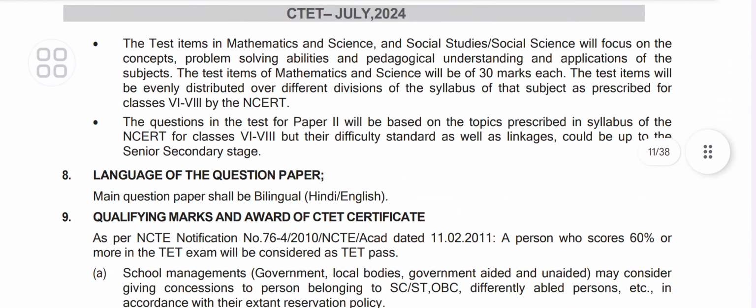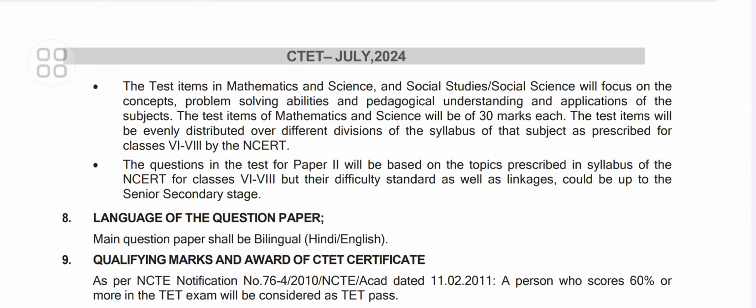The test items in mathematics and science, or social studies or social science, will focus on the concepts, problem solving ability, and pedagogical understanding and application of the subject. The test items of mathematics and science will be of 30 marks each. The test items will be evenly distributed over different divisions of the syllabus of that subject. The questions in the test for Paper 2 will be based on the topics prescribed in the NCERT syllabus for classes 6 to 8, but their difficulty standard as well as linkages could be up to the senior secondary stage. The language of the question paper will be bilingual, meaning Hindi or English.